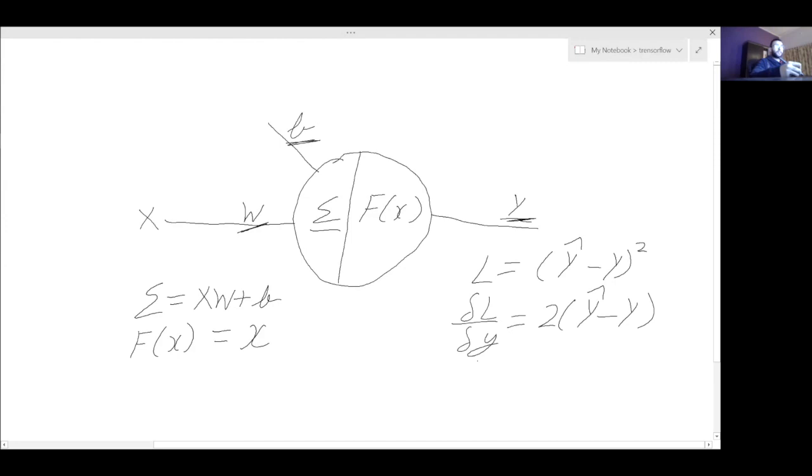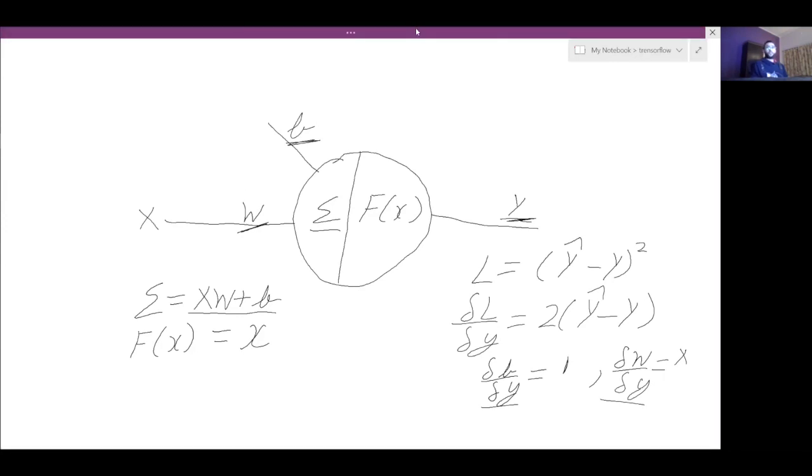And other than that, we also need the differentiation of bias with respect to y, and this is going to be 1. And then we need the differentiation of w with respect to y, and this will return us x. So what I'm doing over here is differentiating this equation with respect to y. So that is going to be our equation for the regression. As you can see, this is the most basic example that we can take. And so let's get started.